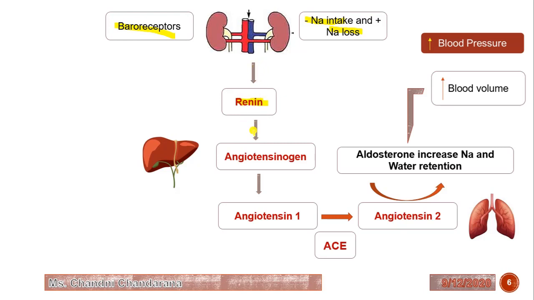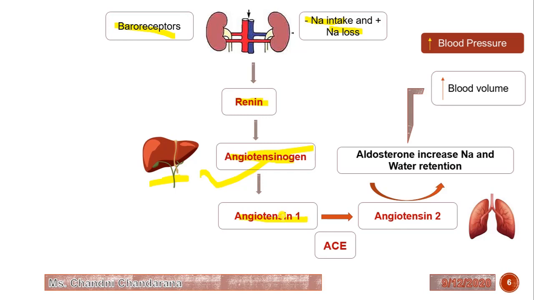Now this renin acts on angiotensinogen. This angiotensinogen is synthesized in the liver and released in the plasma. So this angiotensinogen is converted into angiotensin 1.